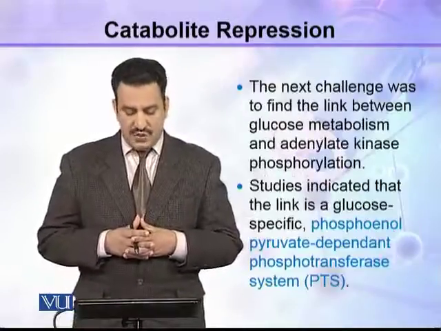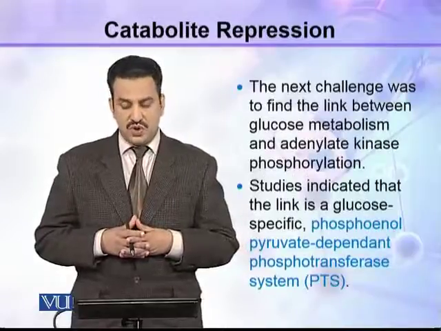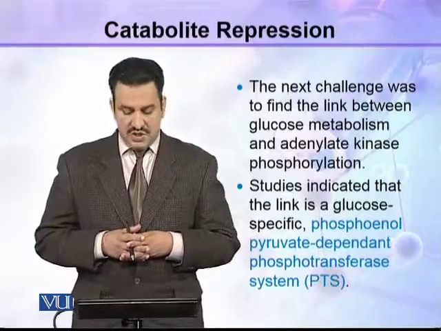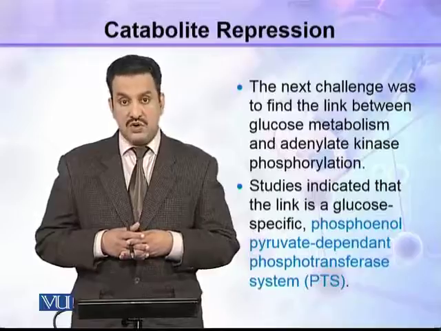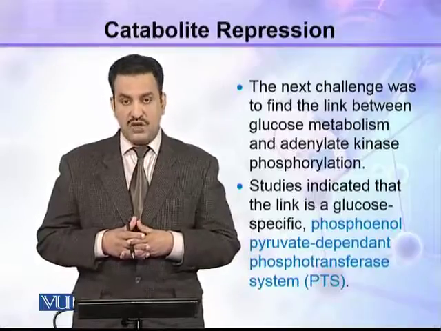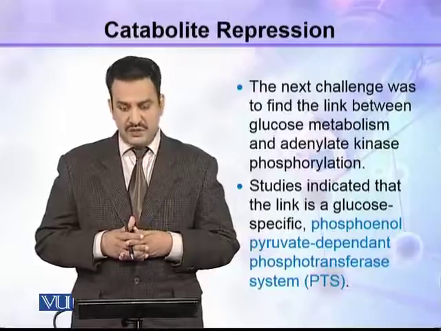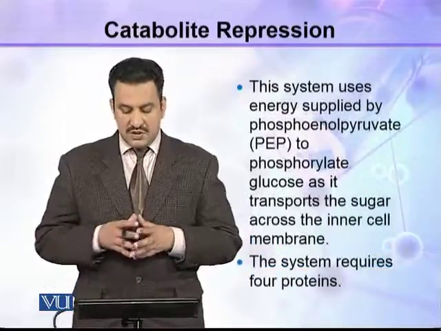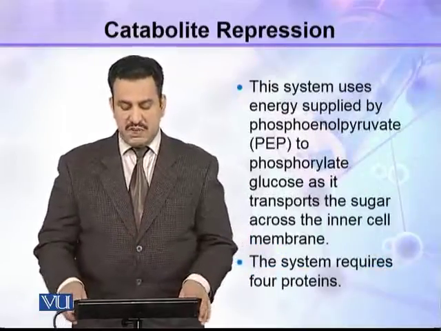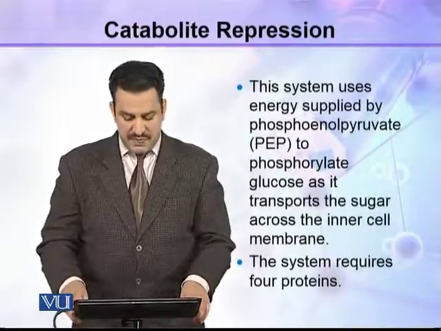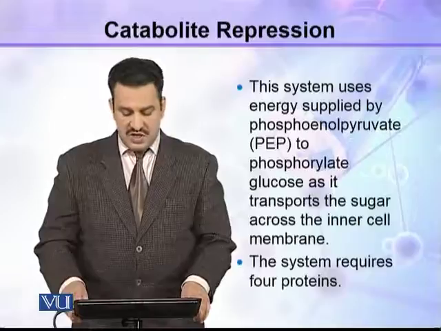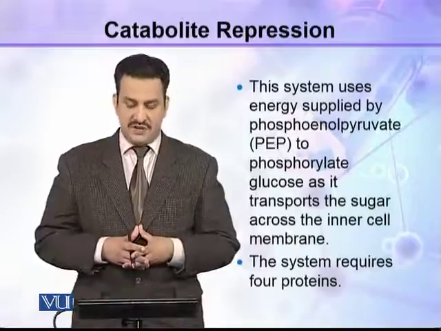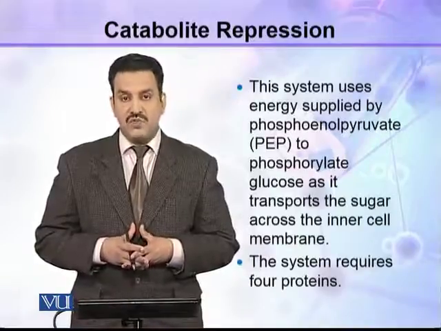The next challenge was to find the link between glucose metabolism and adenylate cyclase phosphorylation. Studies indicated that the link is a glucose-specific phosphoenolpyruvate-dependent phosphotransferase system, or PTS. This system uses energy supplied by phosphoenolpyruvate, or PEP, to phosphorylate glucose as it transports the sugar across the inner cell membrane. This system requires 4 proteins.